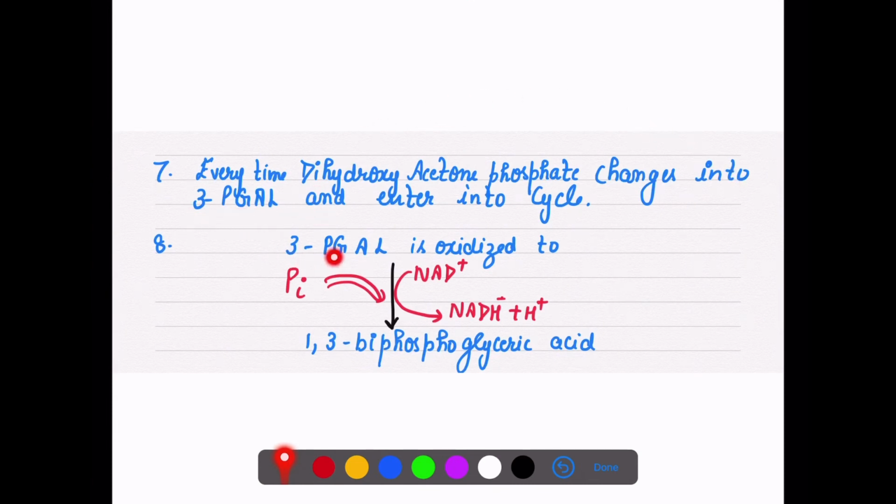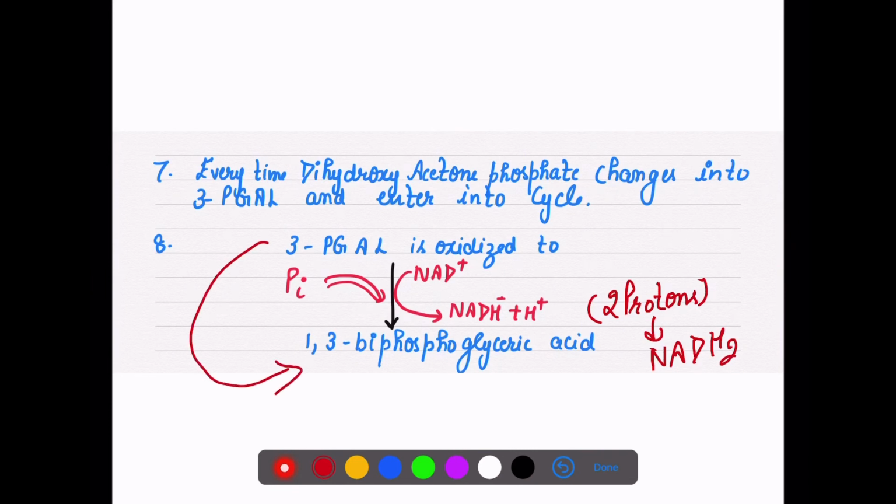Now 3-PGAL is oxidized with the help of NAD positive, which changes into NADH plus H positive. Means you are adding 2 protons here. 2 H positive are added, and then NADH2 is formed. And this PGAL is changing into glyceric acid. The aldehyde group is changing into acid, and inorganic phosphate is added.